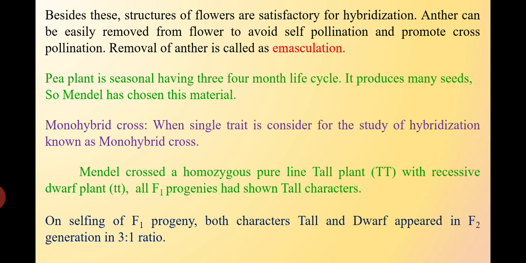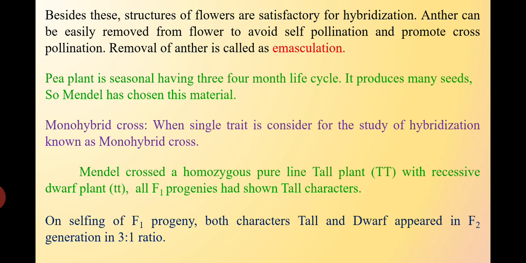The monohybrid cross means that when a single trait is considered at a single time for the study of hybridization, it is known as a monohybrid cross. For example, Mendel crossed a homozygous pure line tall plant, capital T, with the recessive dwarf plant, small t, and all F1 progeny showed the tall character. So it is a monohybrid cross.